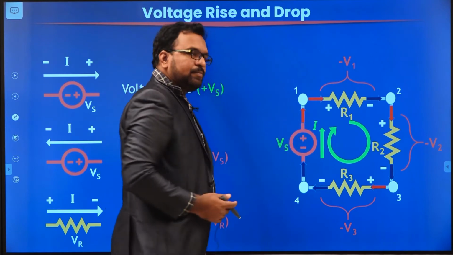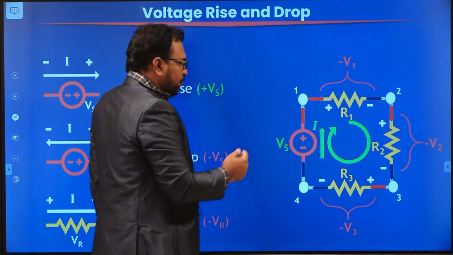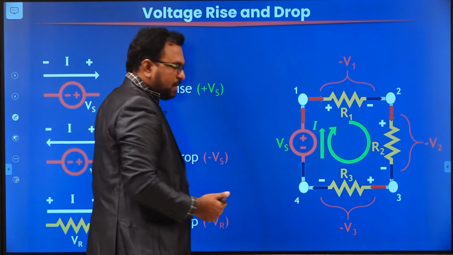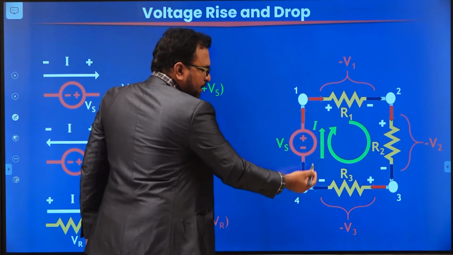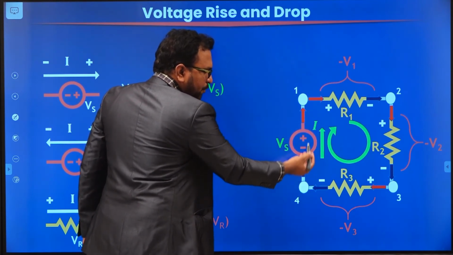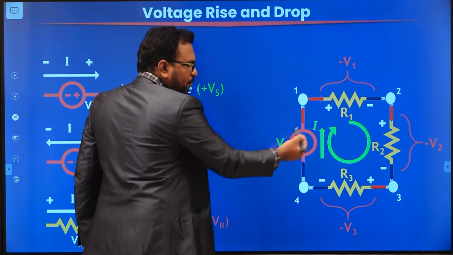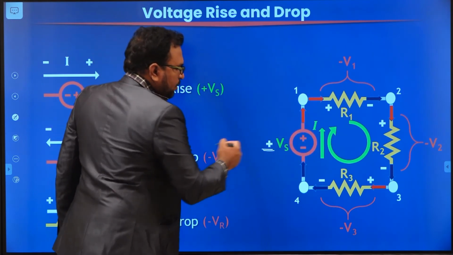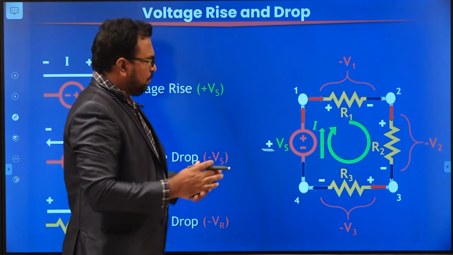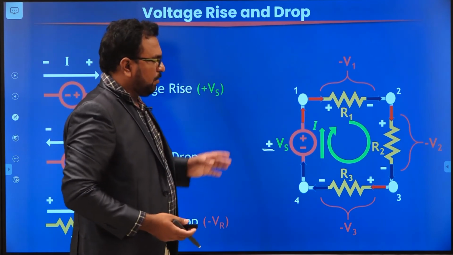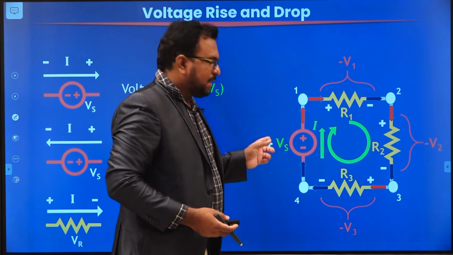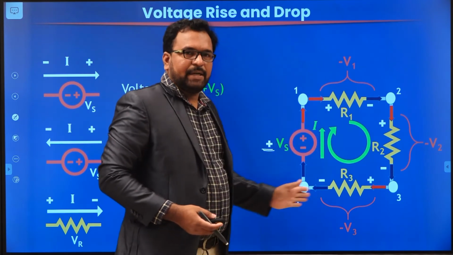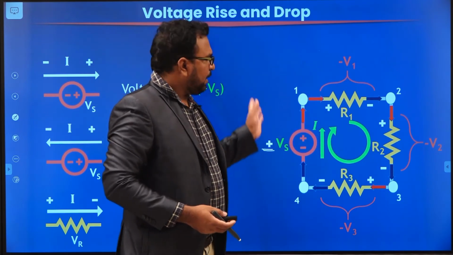Coming to the source. In case of the source here, how is the current moving? Current is moving upwards. That means from minus to plus. Negative polarity to positive polarity. That means it is a rise. That's why we have assigned a positive sign. So this is how you are going to calculate the voltage rise and voltage drops across each element in a circuit. Now you can apply KVL.